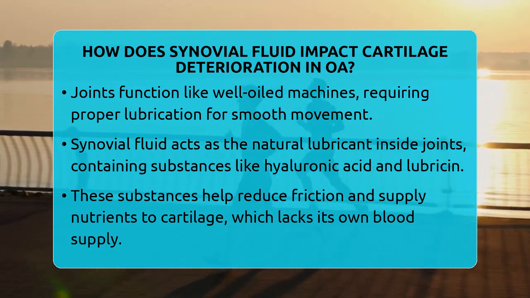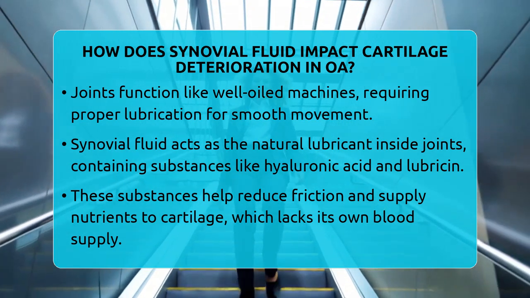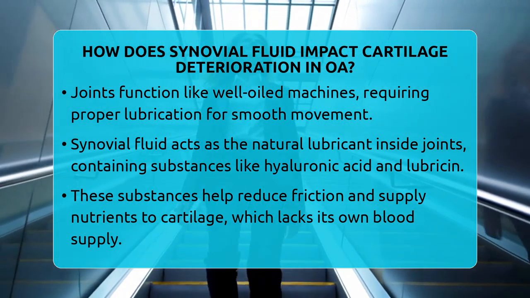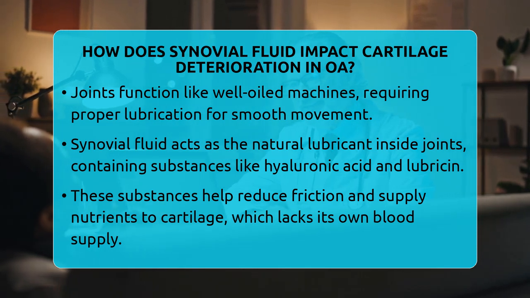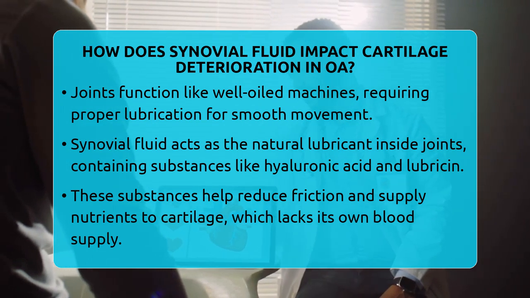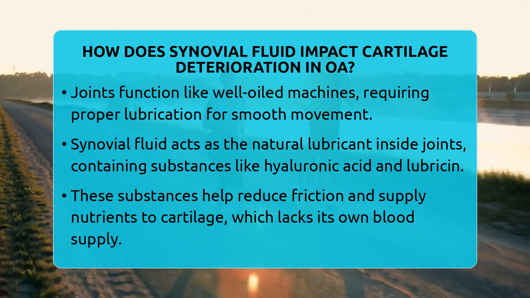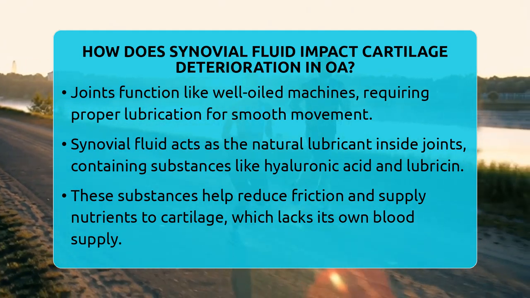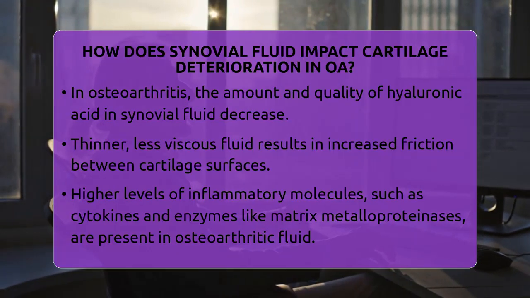Synovial fluid is the natural lubricant inside your joints, and it plays a big role in keeping cartilage healthy. This fluid is thick and slippery because it contains substances like hyaluronic acid and lubricin. These help reduce friction when you move and also supply nutrients to the cartilage, which doesn't have its own blood supply. In osteoarthritis, the composition of synovial fluid changes.